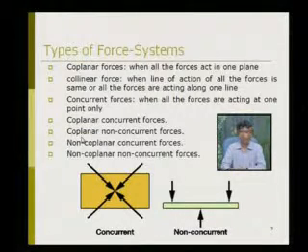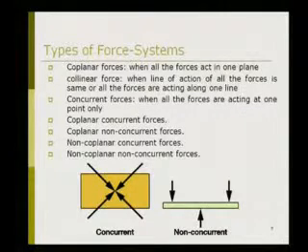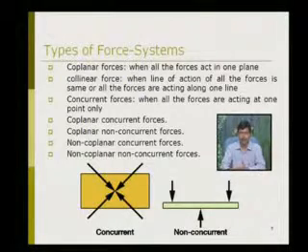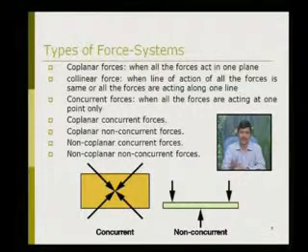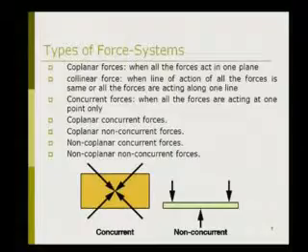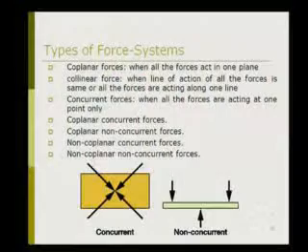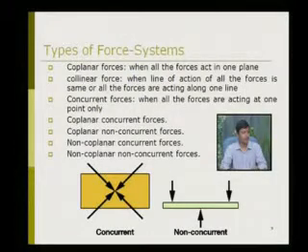Then the coplanar non-concurrent force system. So all the forces are in one plane, but they are not acting at one particular point. They are acting at different points. Next is non-coplanar concurrent forces. So all the forces are not in one plane, but they are acting at one particular point. Let us say there are three forces along x, y and z direction. Then they are acting at origin O. Then we can say that it is non-coplanar concurrent force system. Then the last one is non-coplanar non-concurrent forces. So they are not in one plane and they are not acting at one particular point.